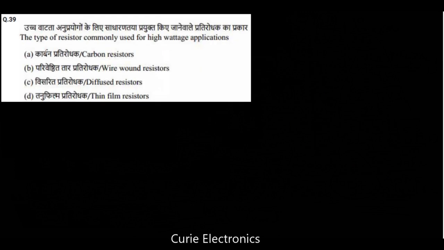Question number 39. The type of resistor commonly used for high voltage applications. For high voltage applications, it has to be either a rheostat or wire wound resistors. We have wire wound resistors in the options. Today's last question. The ripple frequency at the output of an unfiltered full wave rectifier whose input is fed from a 50 Hz AC voltage source will be?